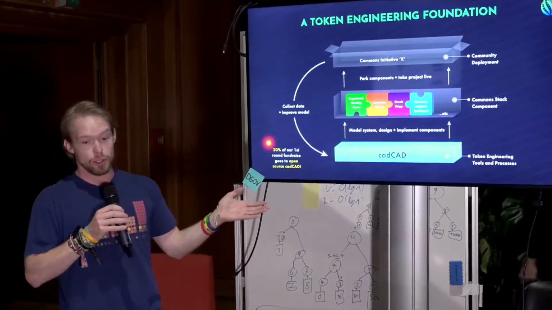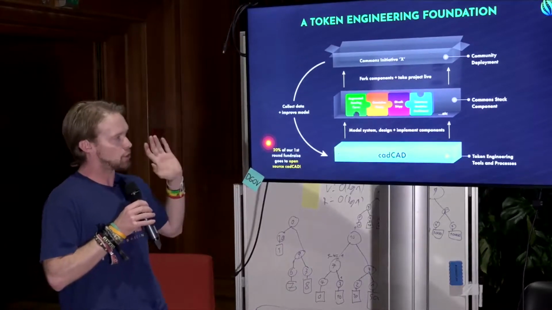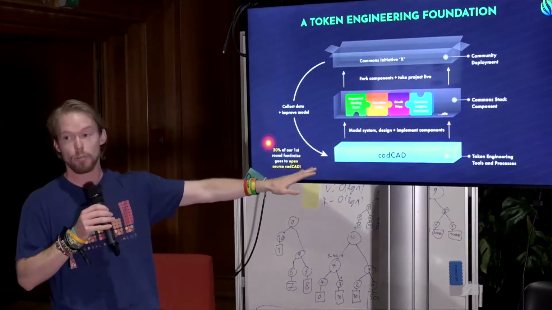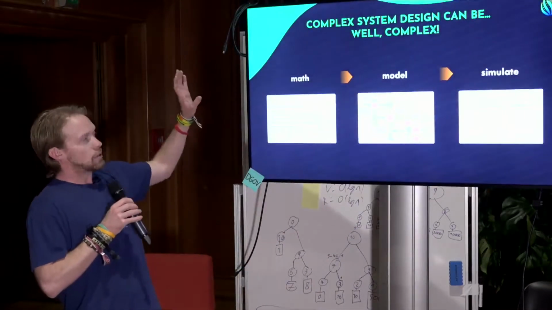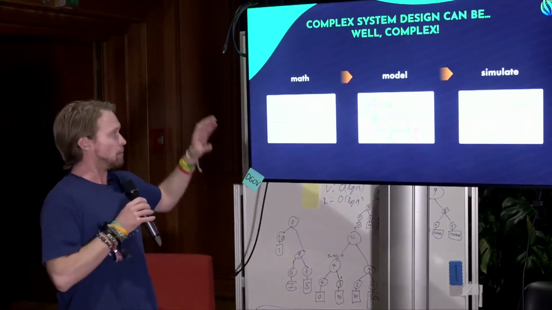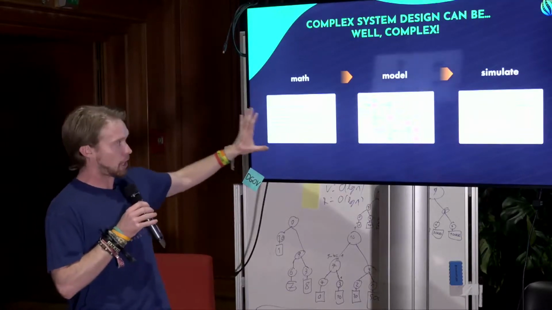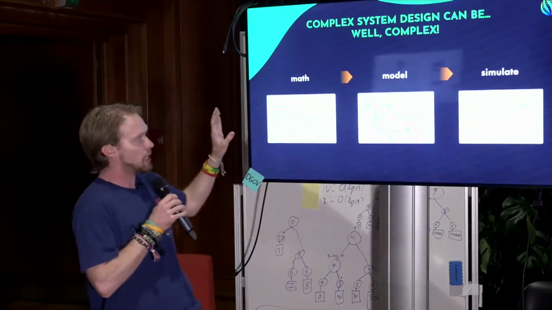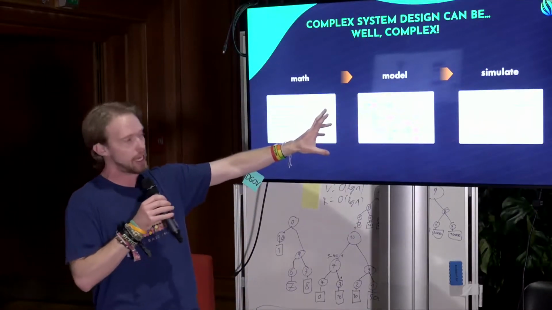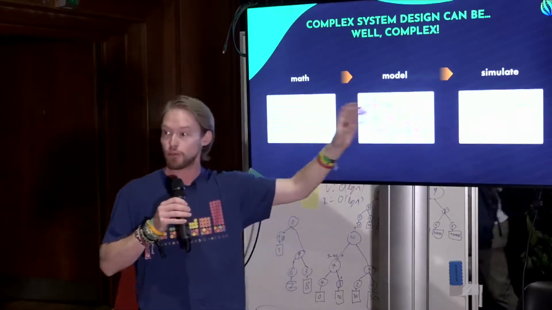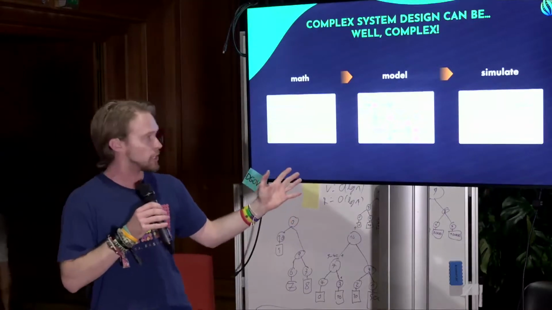And also, one of the most important points with the Commons Stack, we believe that token engineering is the future. We are raising money, and 20% of our first round fundraise is going to open source CAD as an industry critical tool. So, complex system design is complex. You start from mathematical first principles. This is where Zargham really thrives. He creates all this complicated math that goes way over most of our heads. Then we model that mathematics into token circuit diagrams, which we can plug into CAD, and we can simulate and test our systems for failure modes before we write the first line of code. So this is revolutionizing crypto network design.